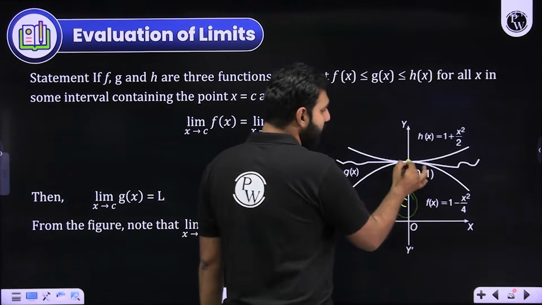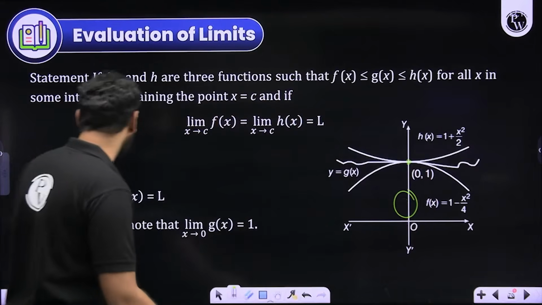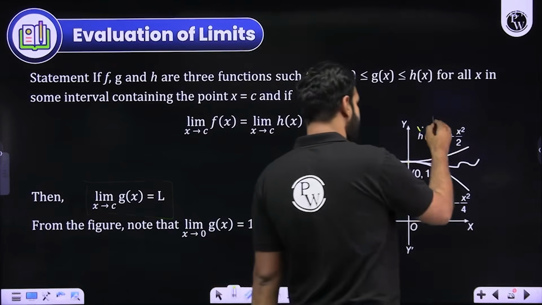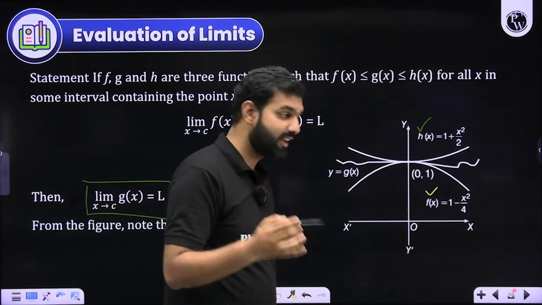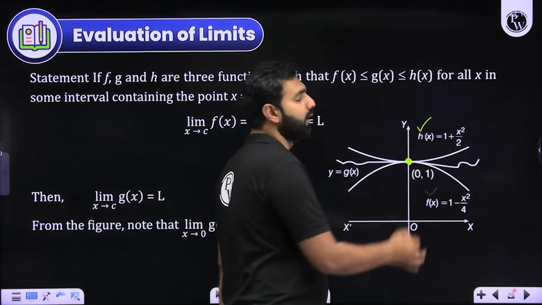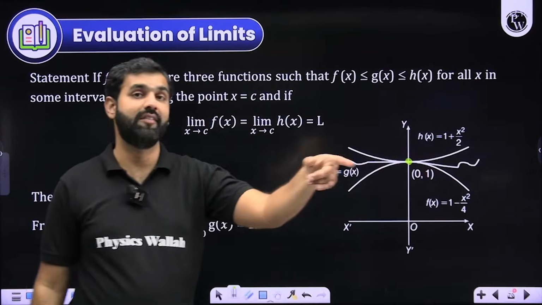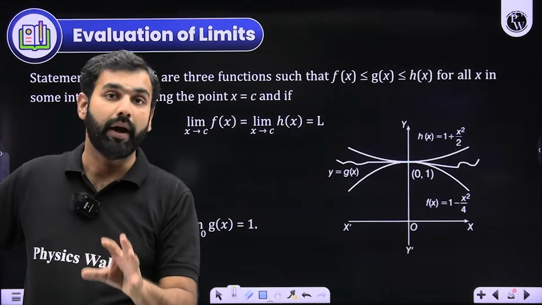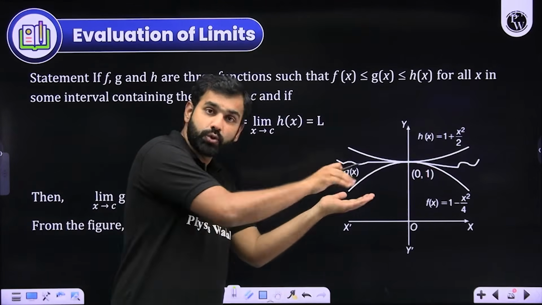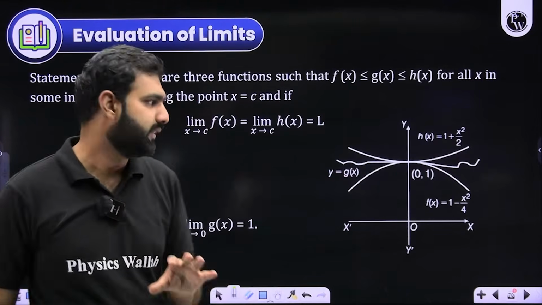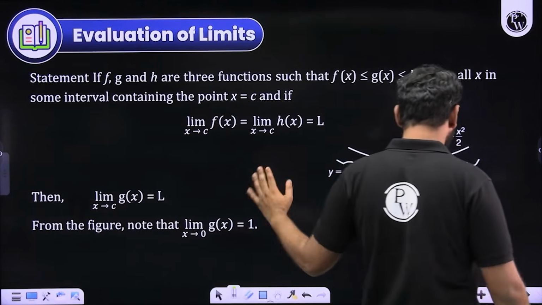At that value c, we are trying to find its limit, and we cannot find it directly. Then we find the limits of h(x) and f(x) at c, and let's say they are found to be equal. In that case, we conclude that g(x) will also have the same limit at that point. Why? Because it is bound to pass through that narrow passage only. Are you understanding this squeeze theorem, the sandwich theorem, very clearly? I hope it makes complete sense.